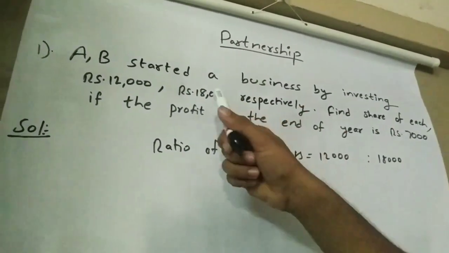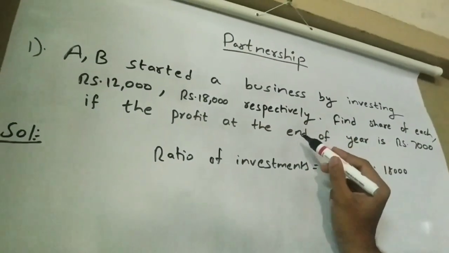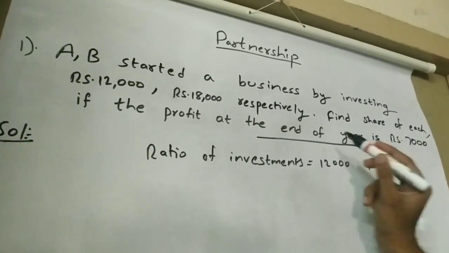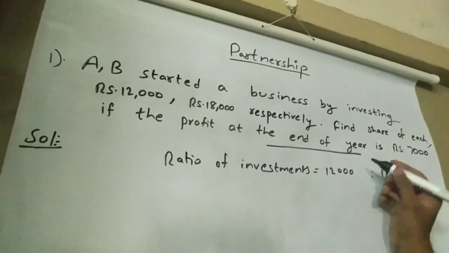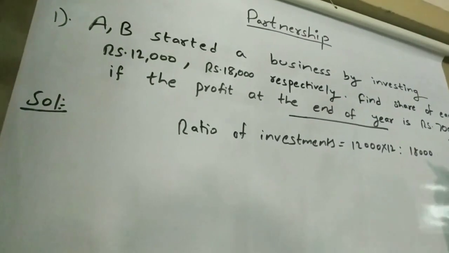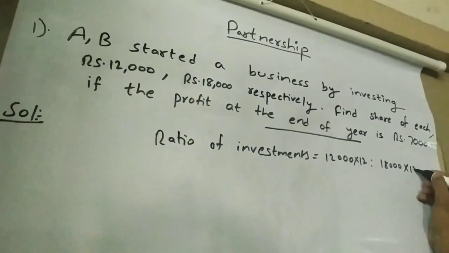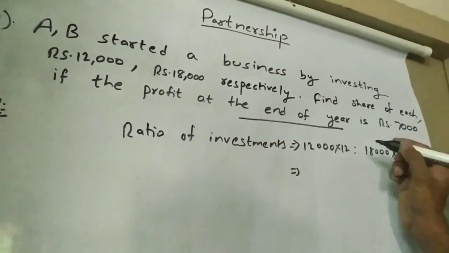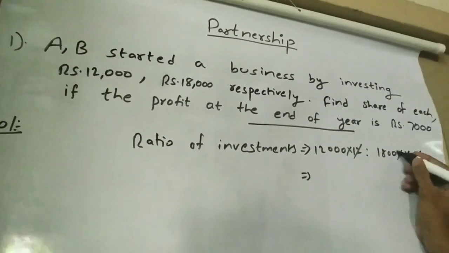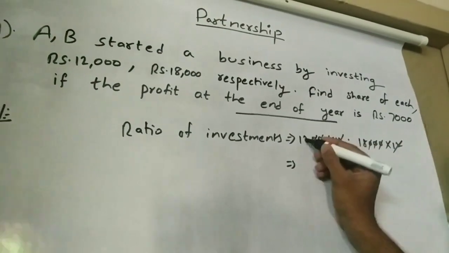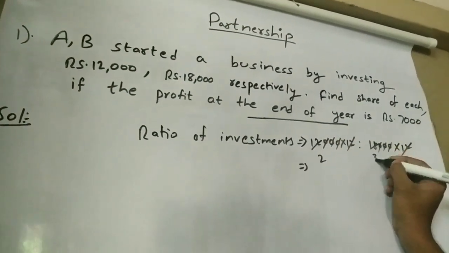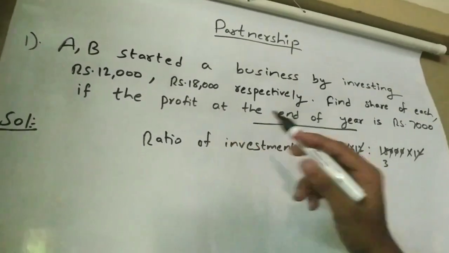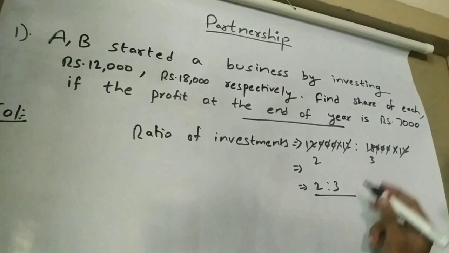You should also consider time, because here they have given that at the end of the year the profit is 7,000, which means there are 12 months per year. So 12,000 into 12 and 18,000 into 12. These are the ratios of investments of both. The zeros get cancelled, 6 2s and 6 3s. So the ratio of investments of A and B is 2:3.